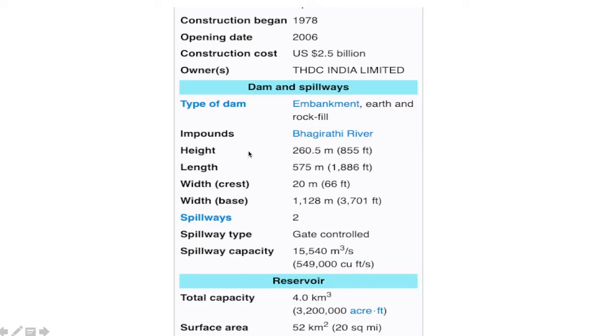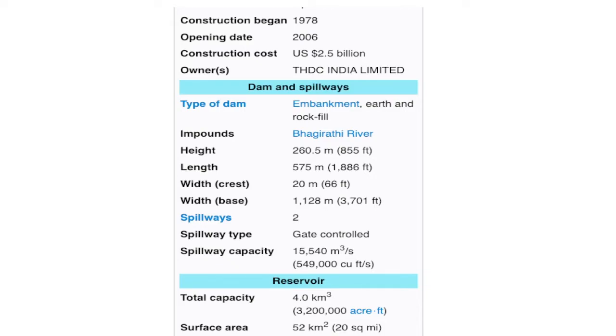And if you increase the water level in that region, what happens? The surface area will increase, no? Surface area of water will increase. So this is the length of dam, and this is the height of dam. And in the backside of dam, the reservoir is almost equal to 260. Exactly 260 it will not be. In monsoon time it will become 250, 240.